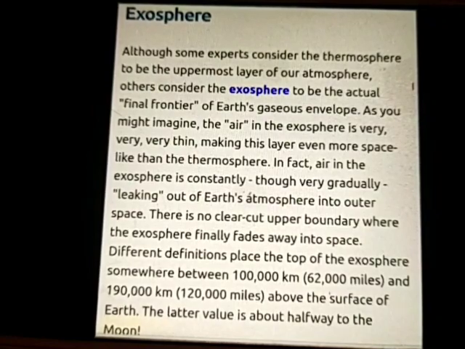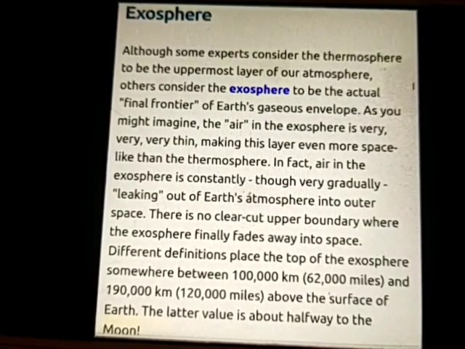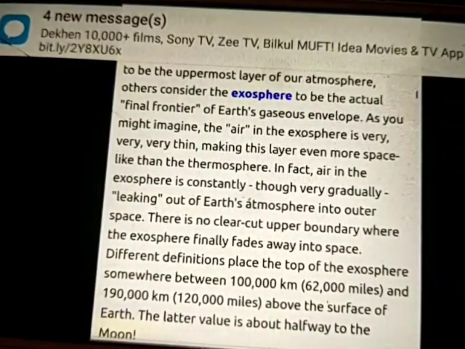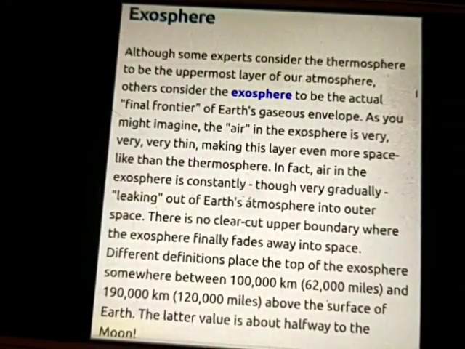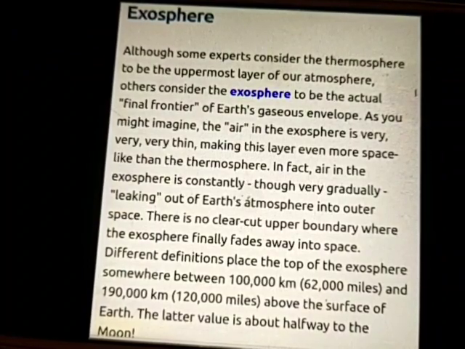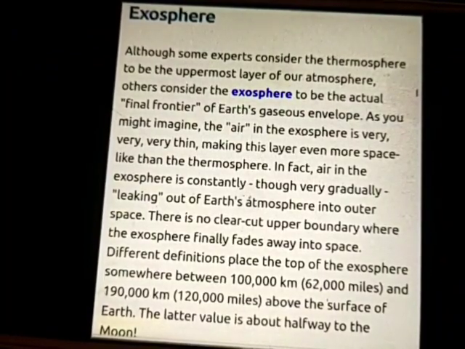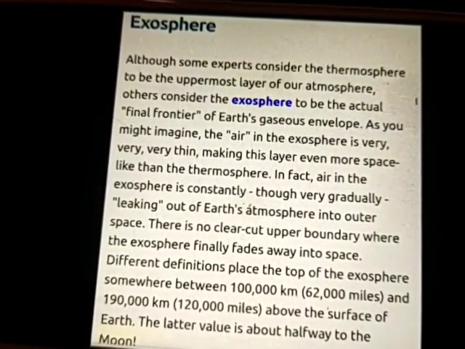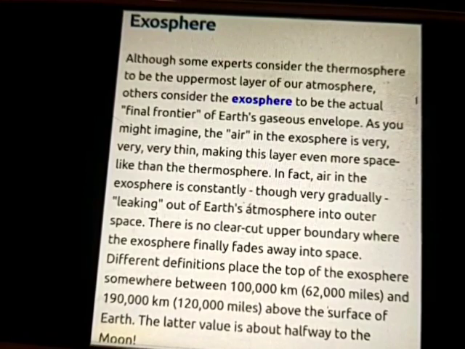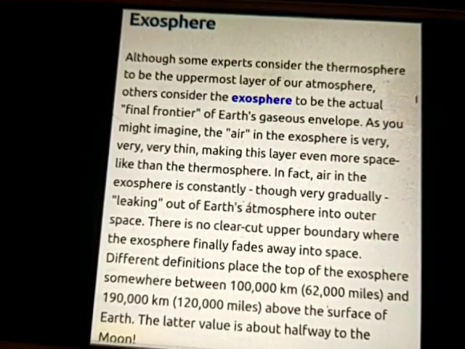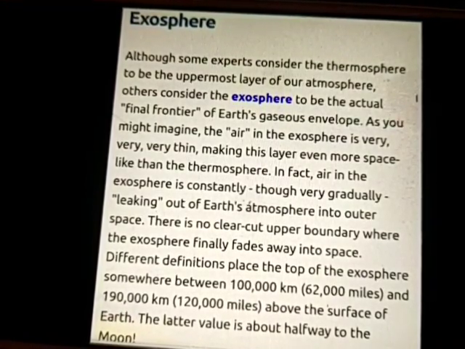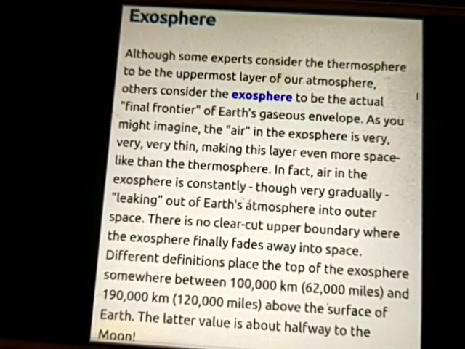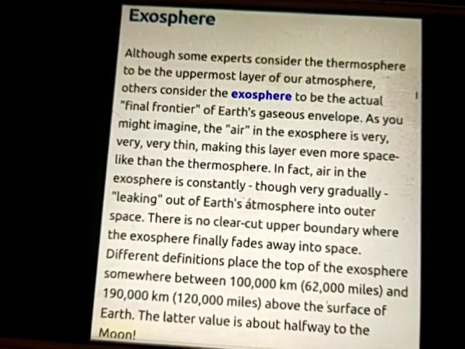There is no clear-cut upper boundary where the exosphere finally fades away into space. Different definitions place the top of the exosphere somewhere between 100,000 km, 62,000 miles, and 190,000 km, 120,000 miles above the surface of Earth. The latter value is about halfway to the moon.